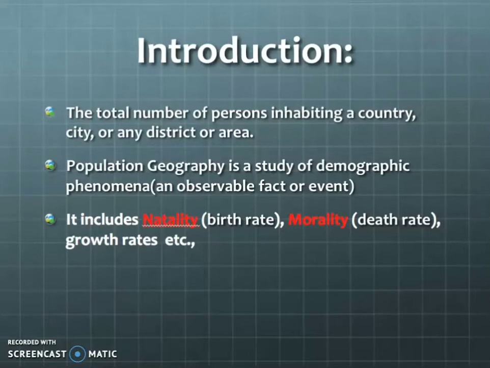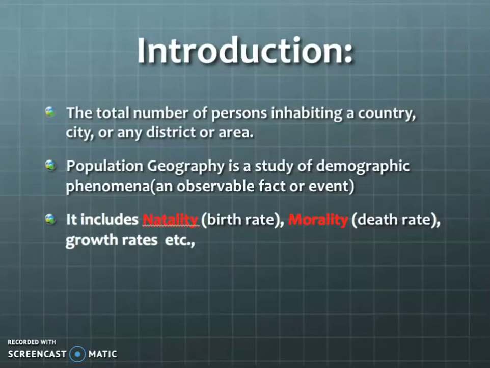What is population geography? It is nothing but studying the people's characteristics and population density, which includes natality and mortality. This population density is calculated with natality and mortality, meaning birth rate and death rate. And also we are going to see about migration. Migration means moving from one place to another.